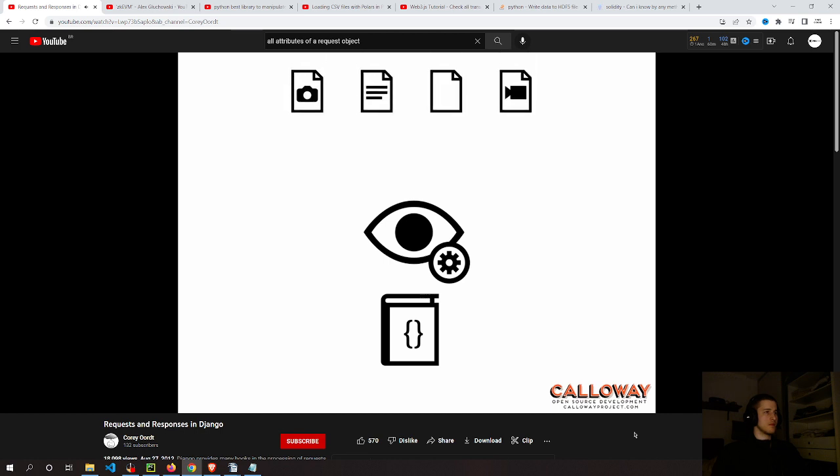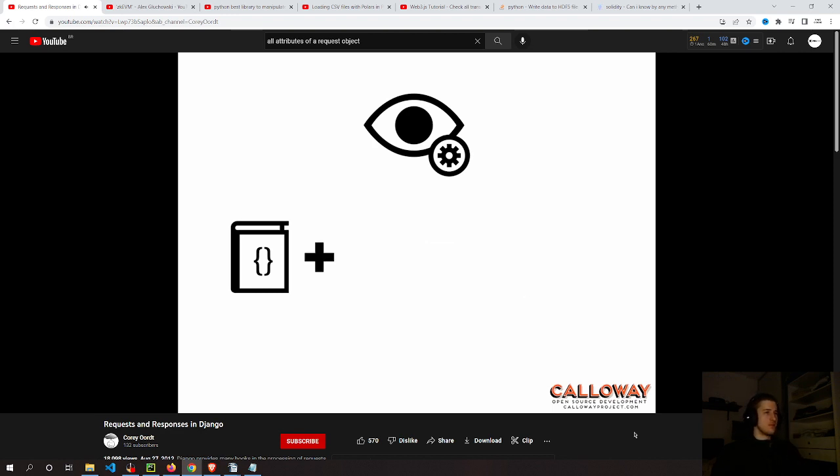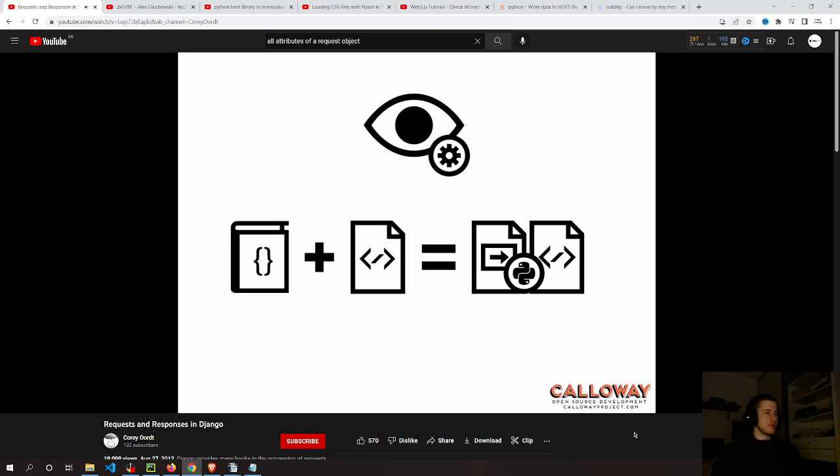The view finds all the data required for the response and performs any actions necessary. The data is put in a context dictionary. The view can do one of two things. It can either render the template itself and return it within an HTTP response, which will skip the next step, or it uses the template response, which allows for the next step, process template response middleware.